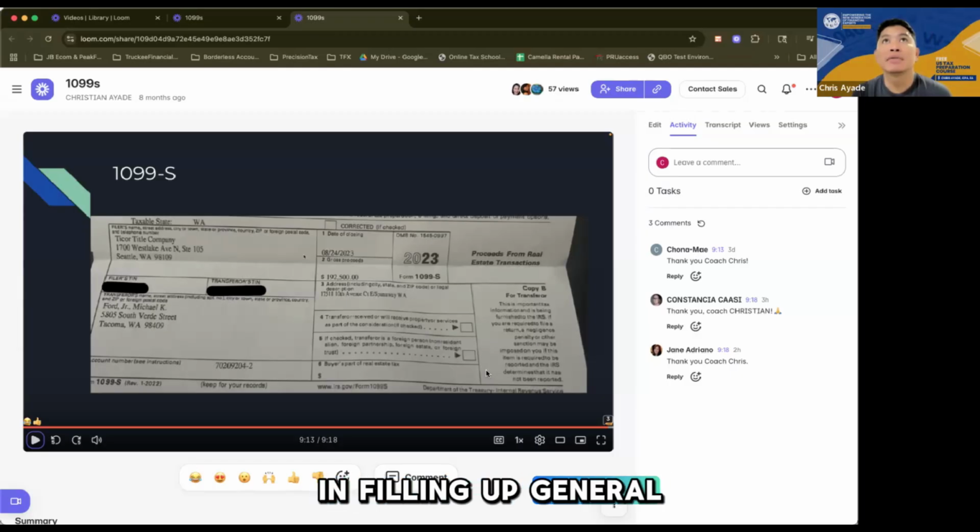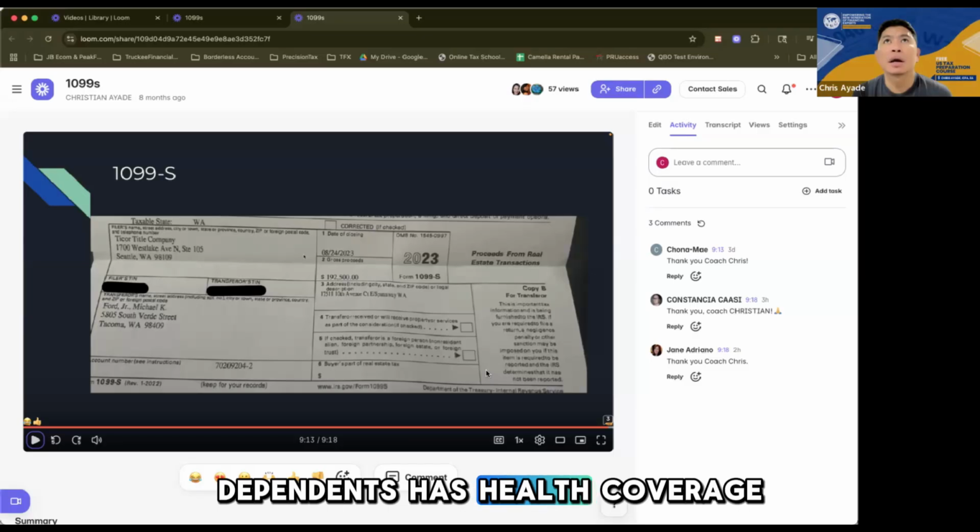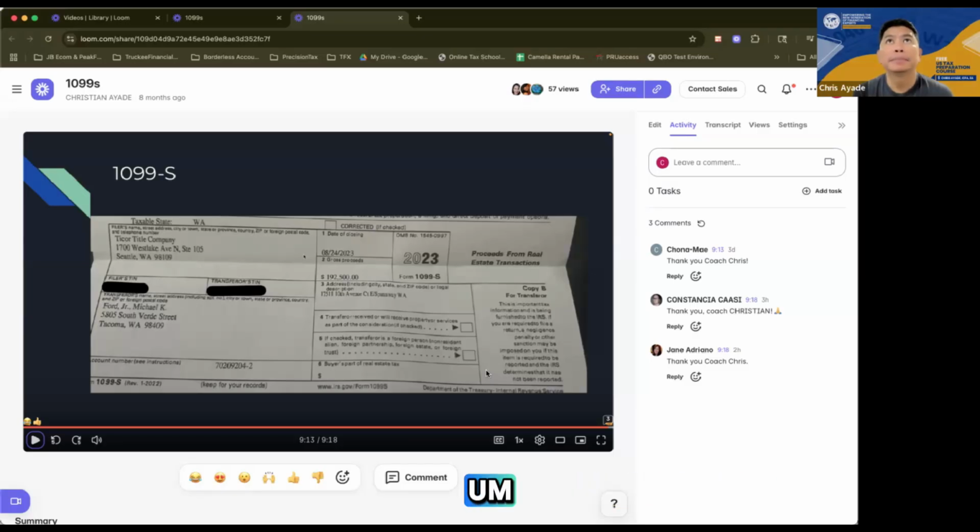In filling up the general info of the taxpayer, Coach, what are the specific documents we need to look at to determine if the taxpayer or dependent has health coverage? We don't really ask that in the tax preparation.